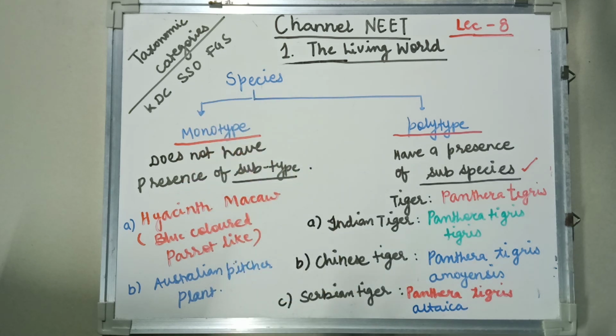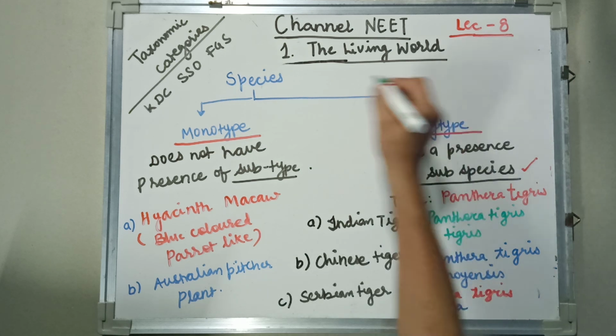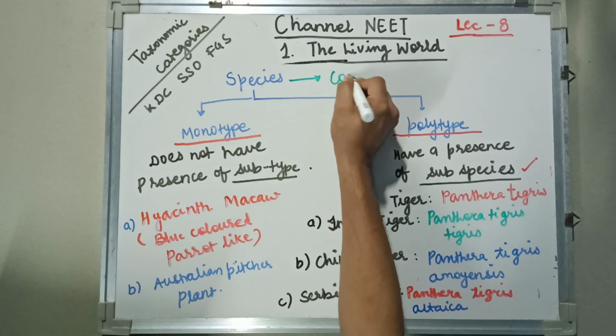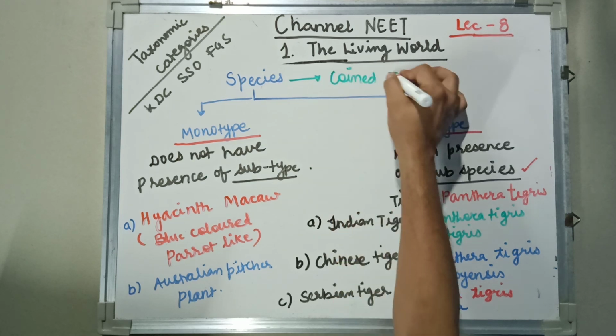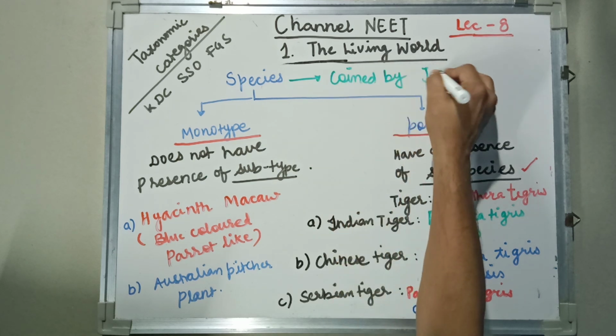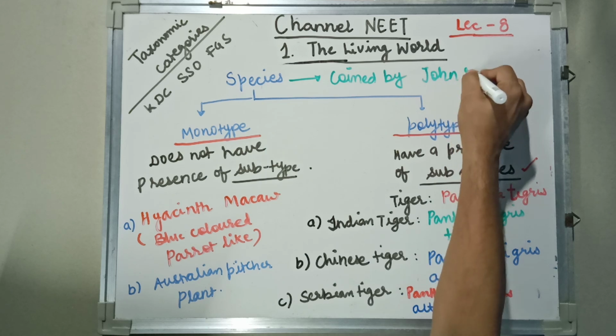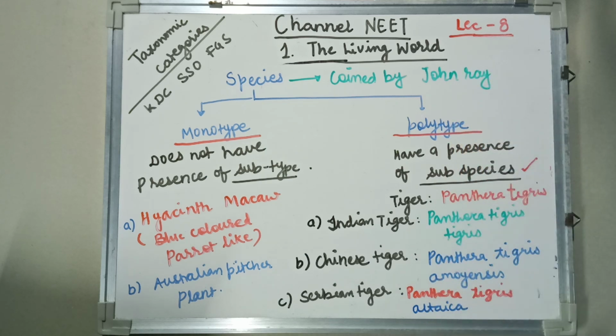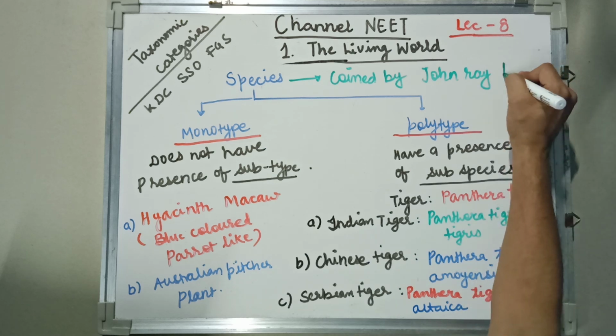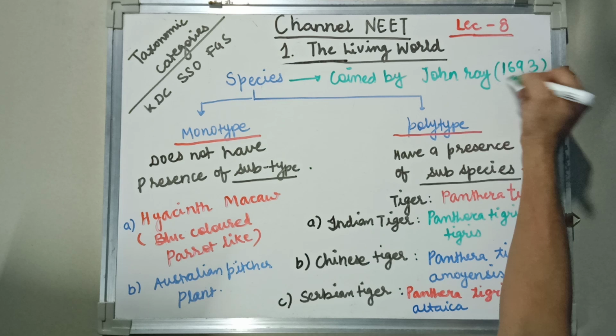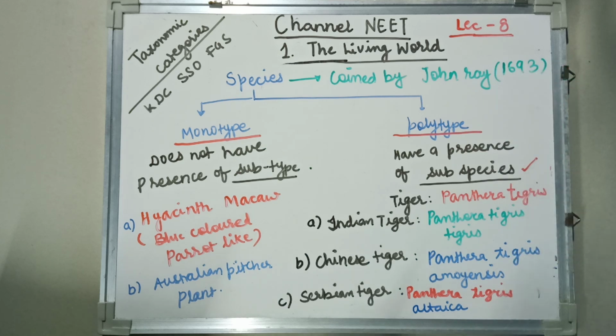Now there could be a question: who coined the term species? It was coined by John Ray, in the year 1693. So species was coined by John Ray in 1693.